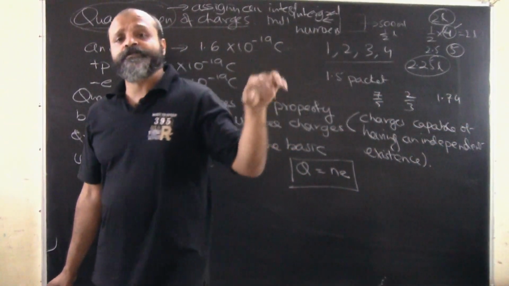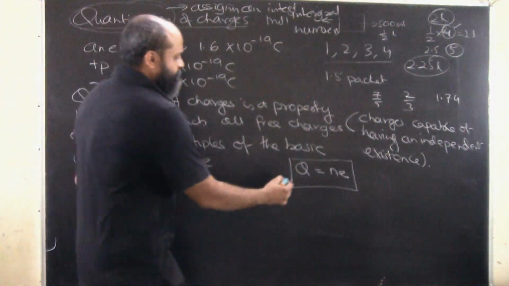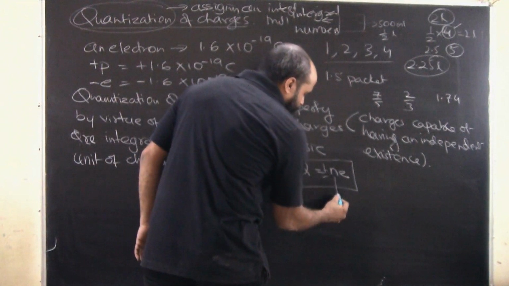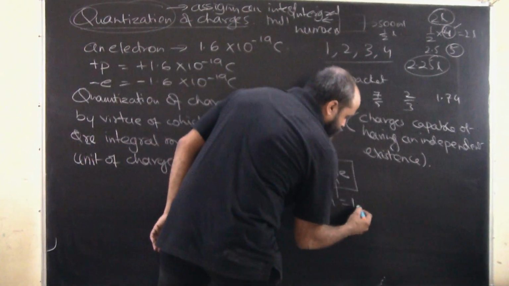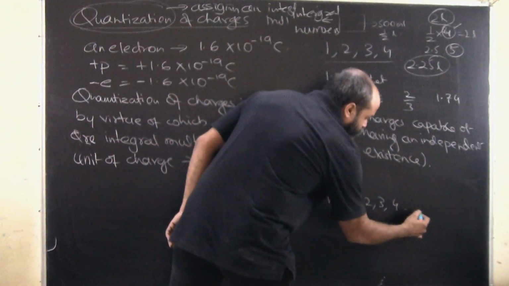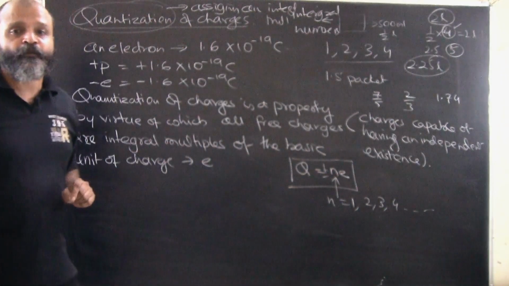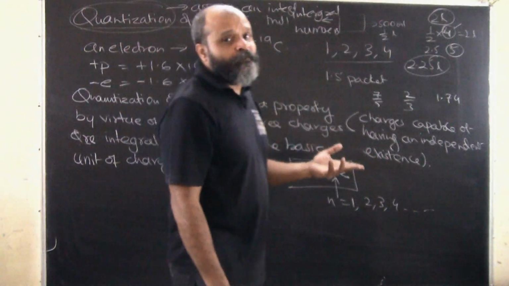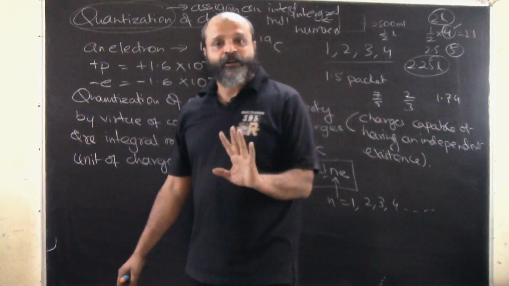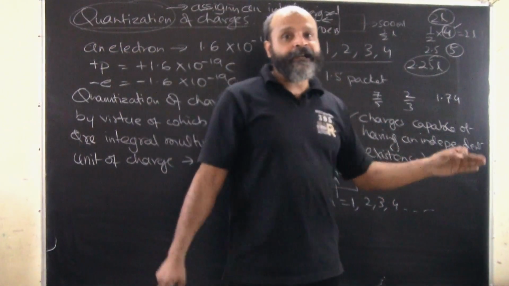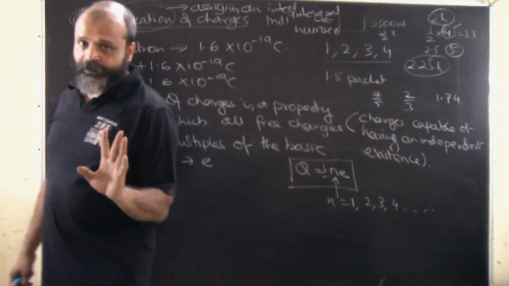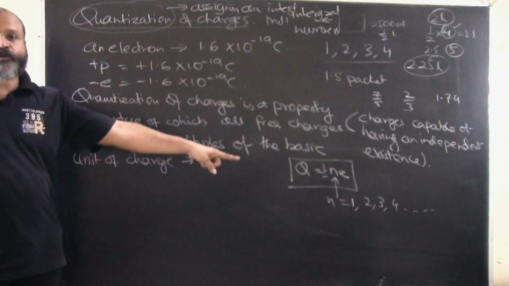In the case of electrons, it will be minus n into e. So basically this can be stated. Now what quantization means is that this n will only have values as 1, 2, 3, 4 and so on. It cannot have values like 1.4, 1.25, 3.4, 5 by 6, 7 by 8. We cannot have values like this. We will have to have proper integral values, that is 1, 2, 3, 4, 5, 6. That's what we call quantization of charge.